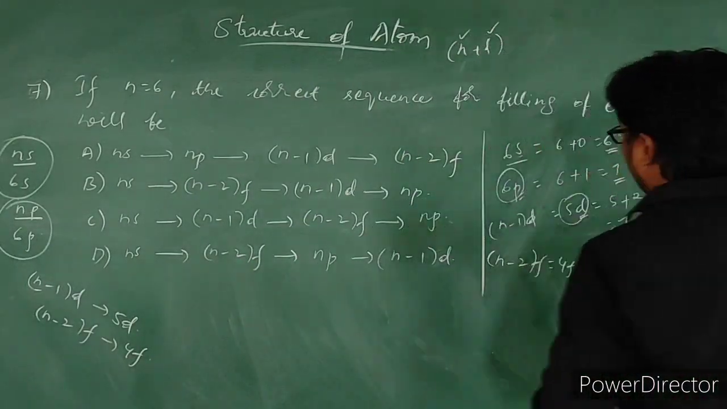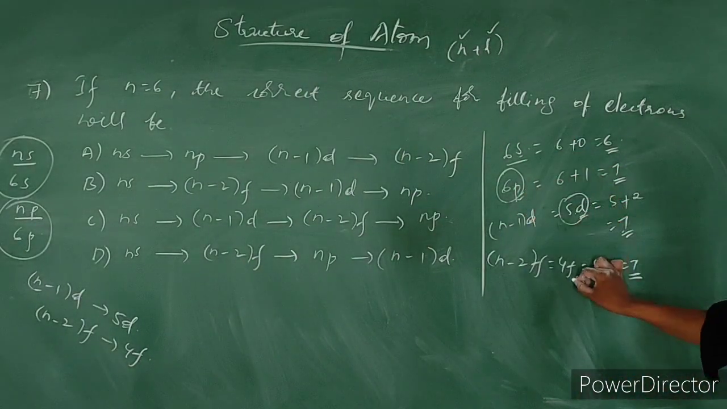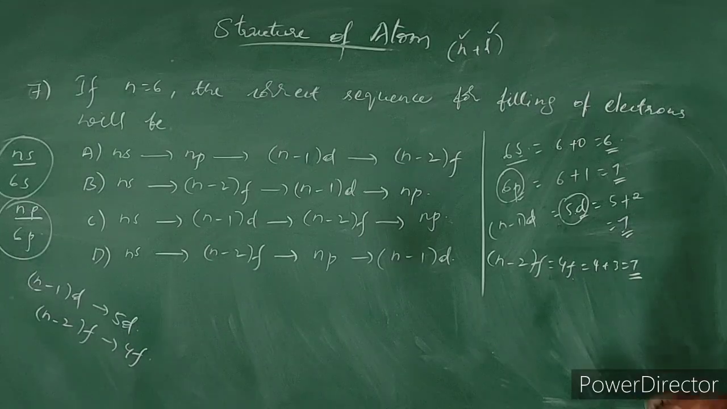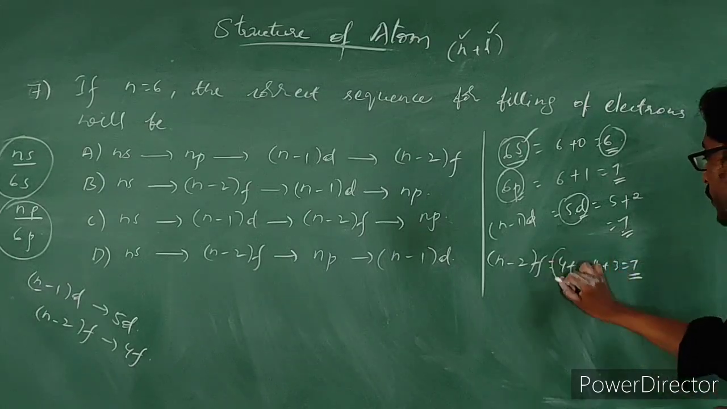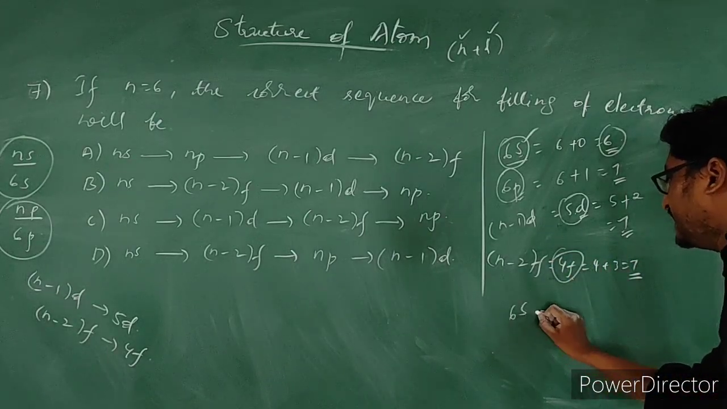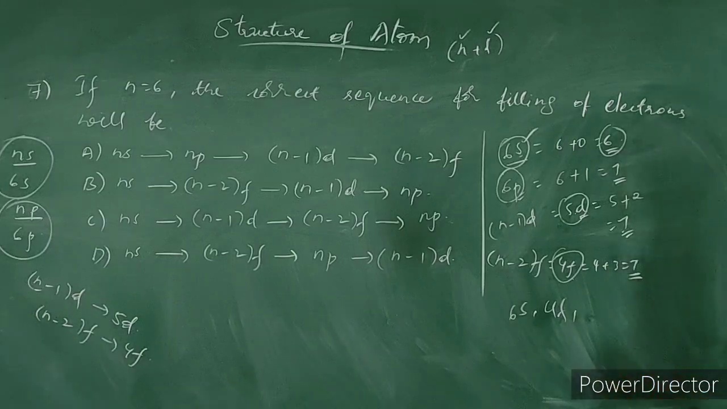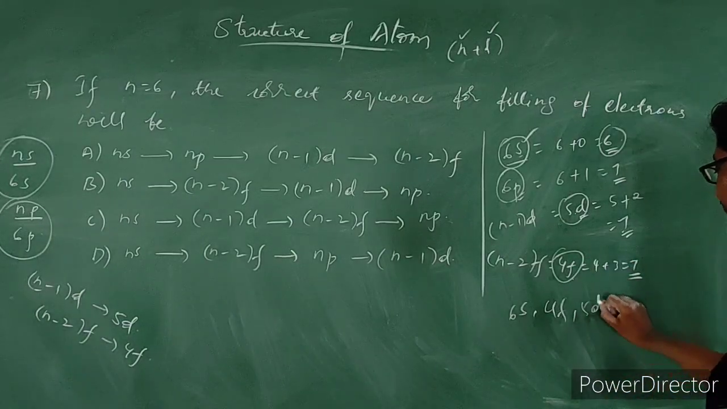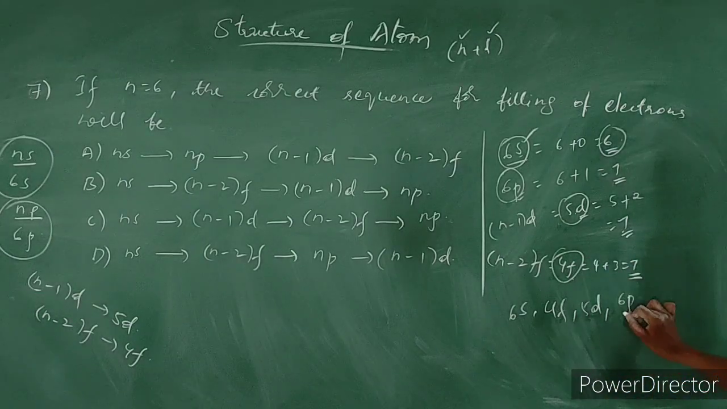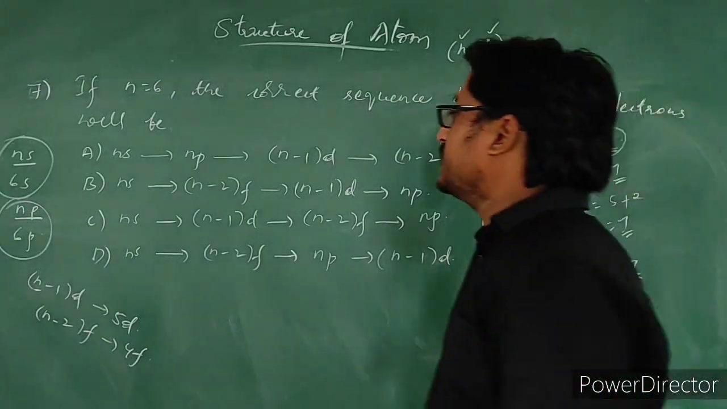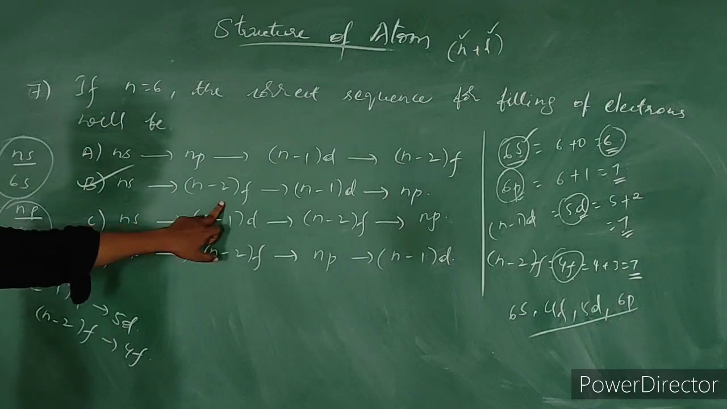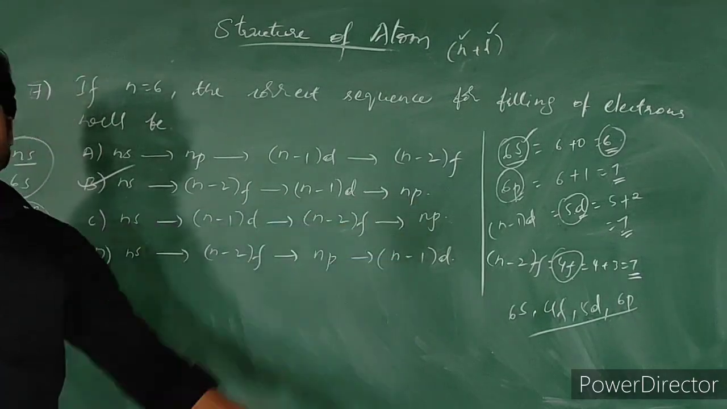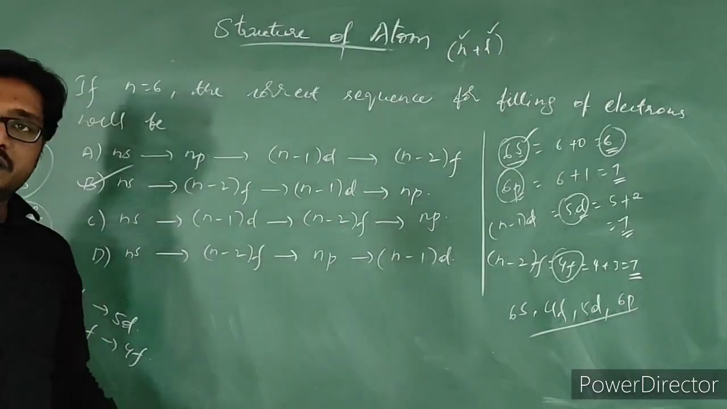Look here, among 6s, 6p, 5d, 4f, which has the lowest n plus L value? 6s. So first electrons get filled in the 6s orbital. Next, electrons will move into 4f. Next electrons will move into 5d. Next electrons will move into 6p. This will be the order. Which is our answer? B is our answer: 6s, 4f, 5d, 6p. That is our answer. Please take this.